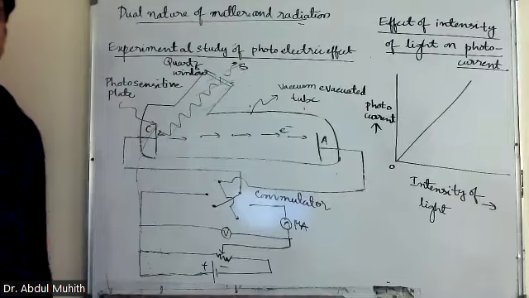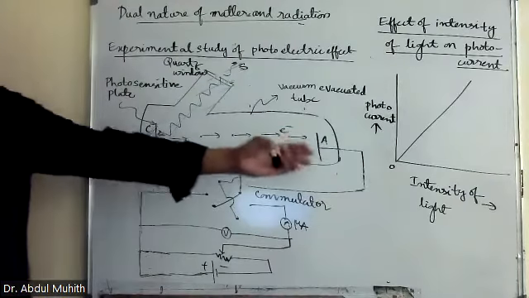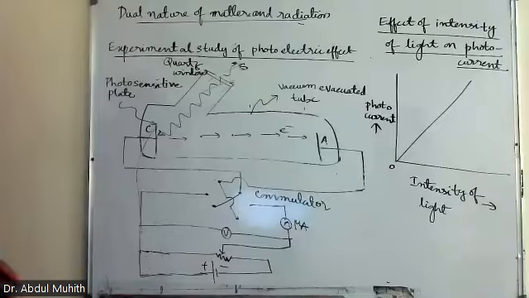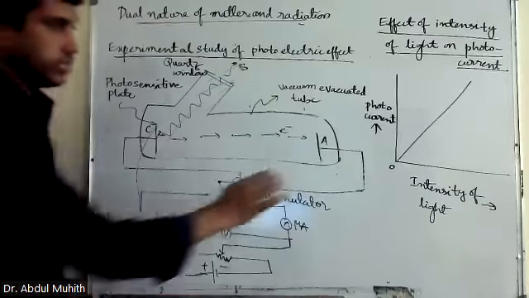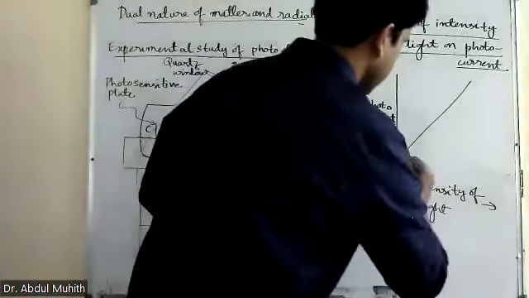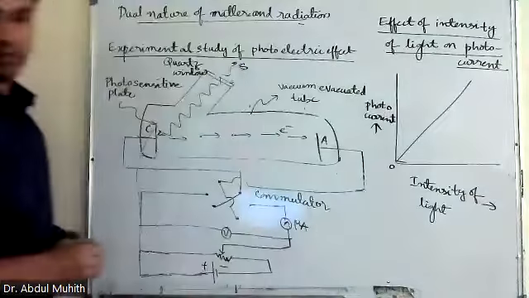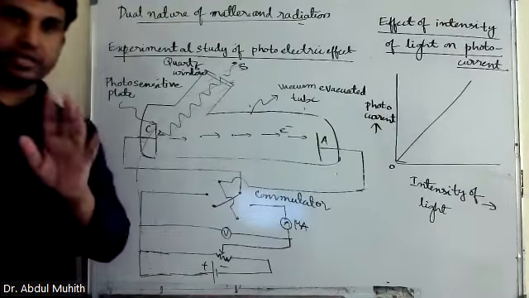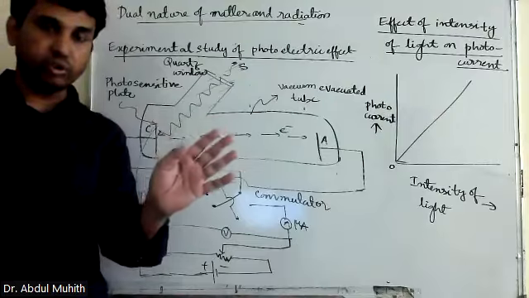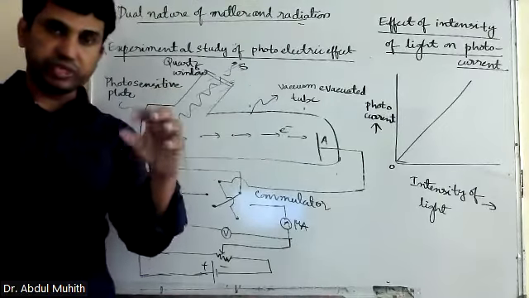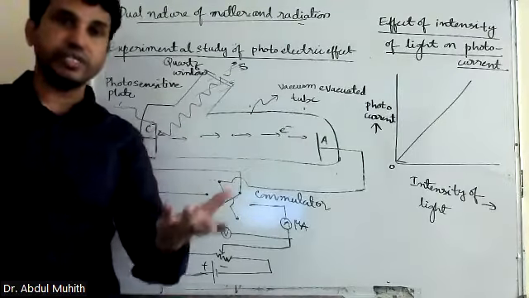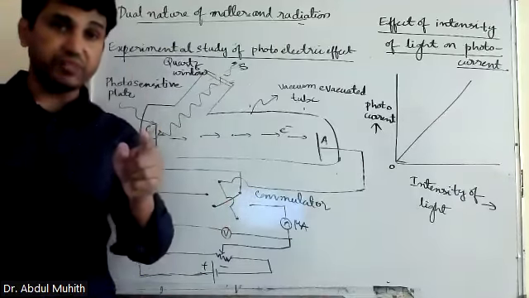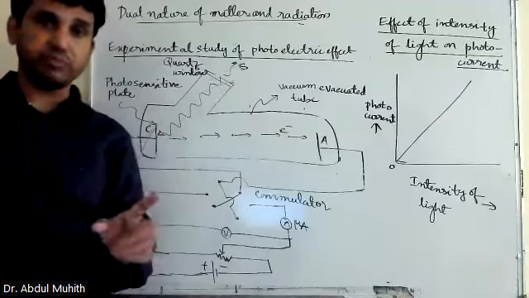What is the meaning of this? As the intensity of light is increasing, the photocurrent is also increasing. It doesn't mean that this holds for every light. Keep that in mind. Like red color light, I told you, even though I increase the intensity, electrons did not come out. First of all, it depends on the frequency. Second, it depends on the intensity. Keep that in mind.